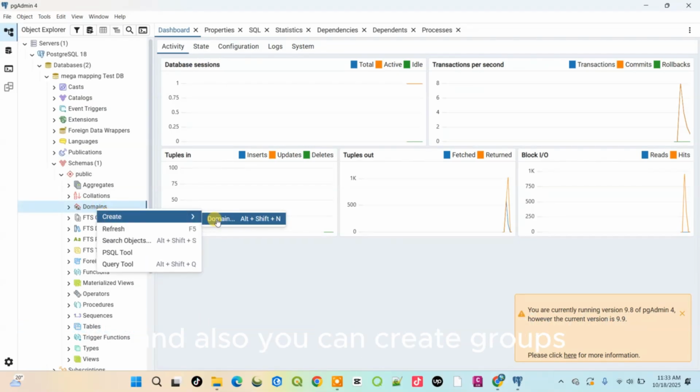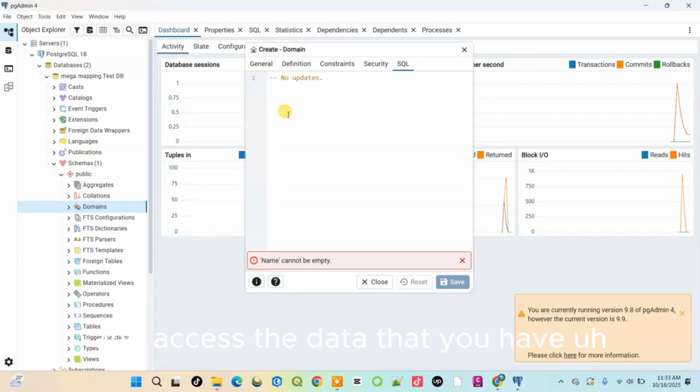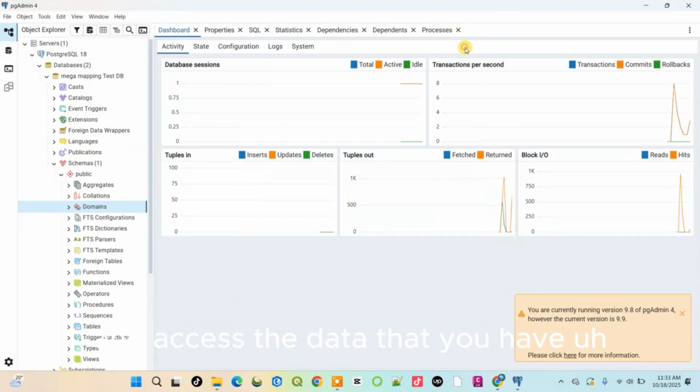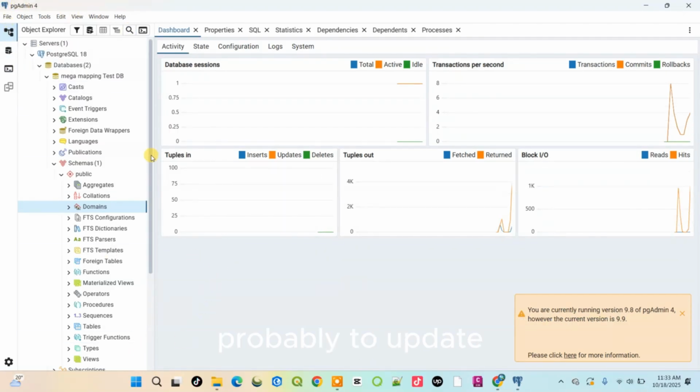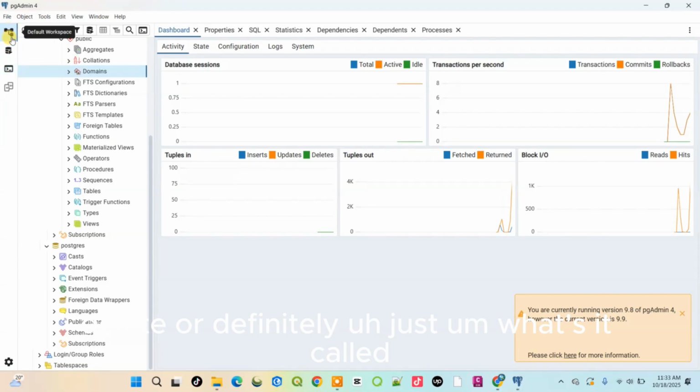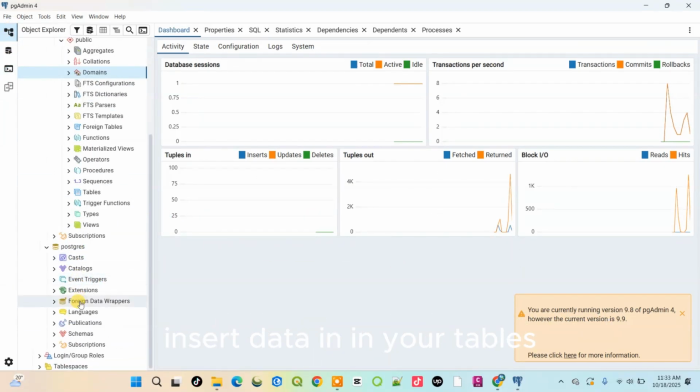And also you can create groups, users under here. Those who are able to log in and access the data that you have on your database. And you assign them roles, probably to update, delete, or just insert data in your tables.